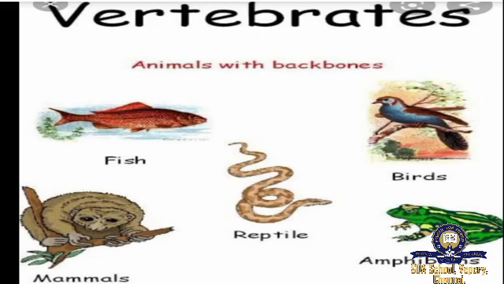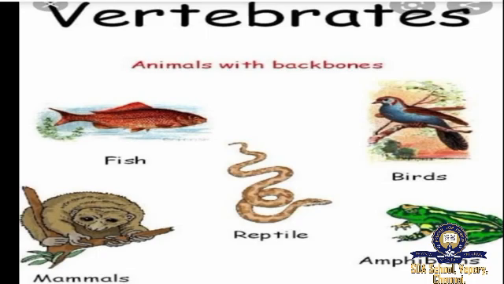So what is meant by mammals? An organism which gives birth to its young ones and gives milk is said to be a mammal. Reptile means a vertebrate animal of a class that includes snakes, lizards, crocodiles, turtles and tortoises.